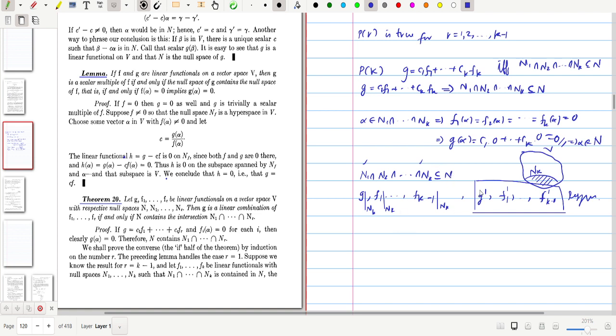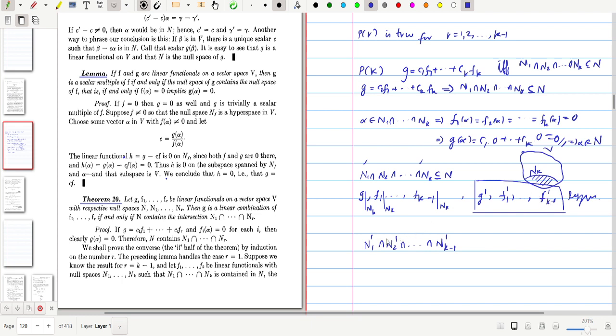So when you consider this, first we check whether this n1 prime intersection n2 prime intersection, etc., intersection nk minus 1 prime, where these ni primes denote the null spaces of f1 prime, f2 prime, etc., fk minus 1 prime.